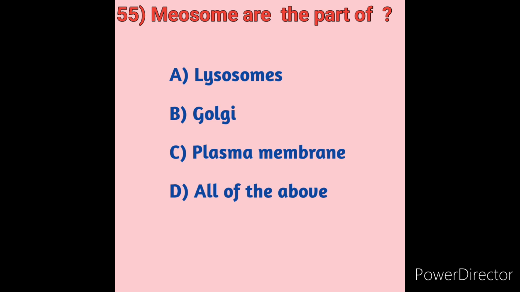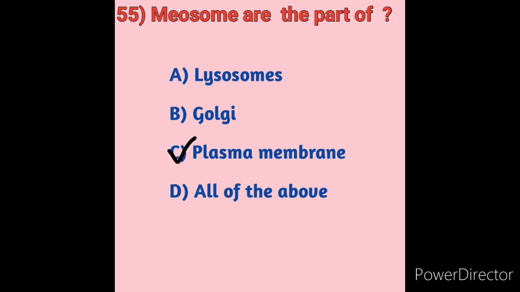They are areas of the membrane of a prokaryotic cell which fold inwards. They help in cell wall formation, DNA replication, respiration and increase the surface area of the plasma membrane. So mesosomes are part of the plasma membrane. Option C is the correct answer.